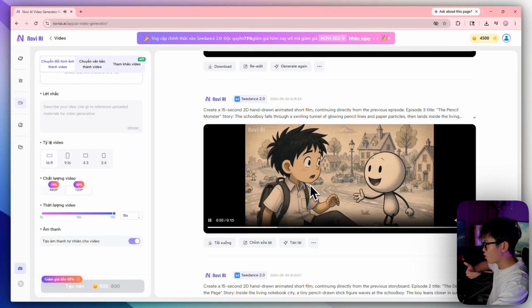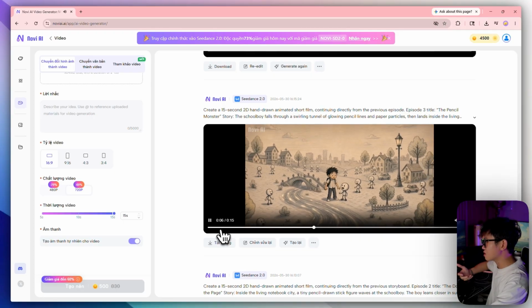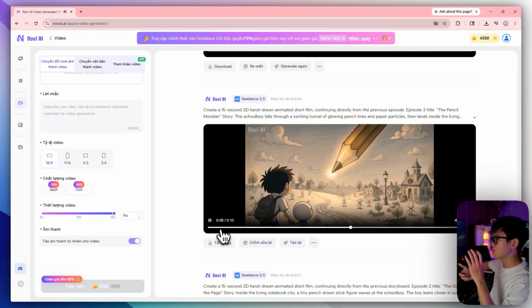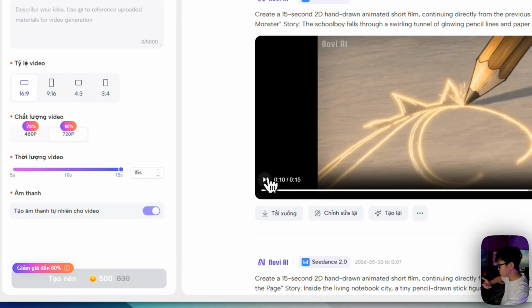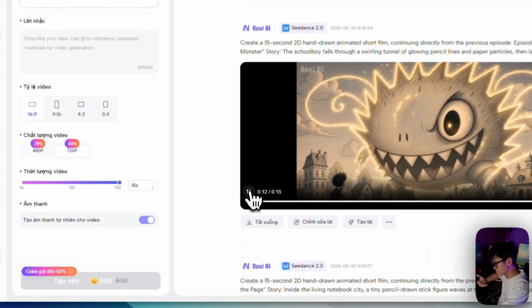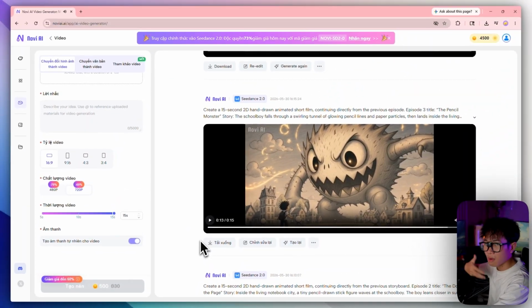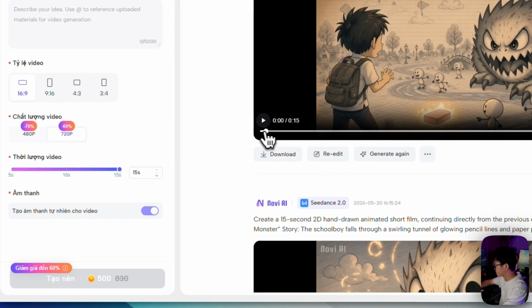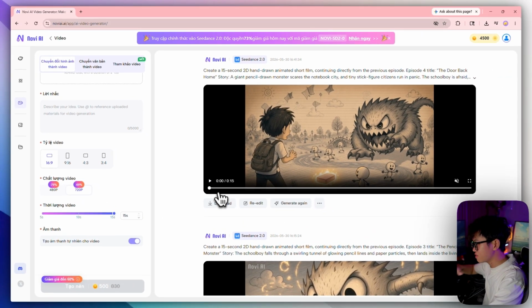There are monsters and other details here. This is the storytelling section, and you can write it in ChatGPT. Here is the monster! At the end, viewers will be waiting to see the character fight this monster. This is the final part. The length depends on how many scenes you ask for. If ChatGPT or Gemini writes 6, 7, or 10 scenes for you, the video simply becomes longer.